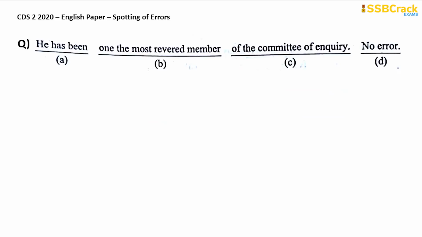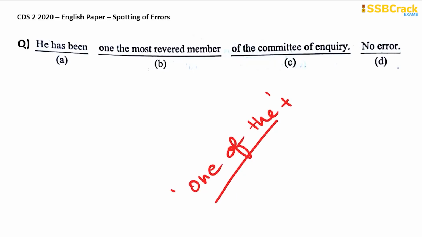He has been the most revered member of the committee of inquiry. Okay, so if you have already gone through my lecture, then you already know where the error is. So in the spotting of error lectures, I have told you so many times about the errors that may occur with one of the. So wherever you get this term one of the, you have to add it with the plural number of nouns. Okay, with a plural noun.